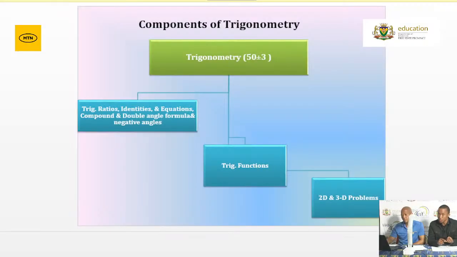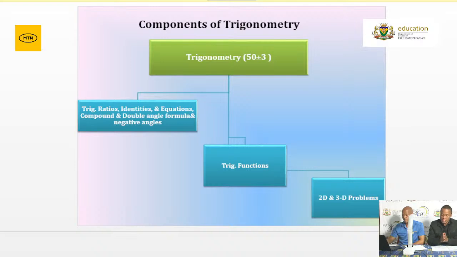Now, trigonometry is generally divided into 3 parts. The first part is your general trigonometry, which requires the use of your trigonometric ratios, your identities, and equations. They can be specific or general equations, as well as the use and interpretation of your double angle and compound angle identities, as well as your application of negative angles.